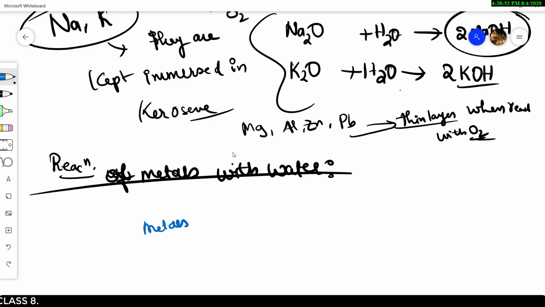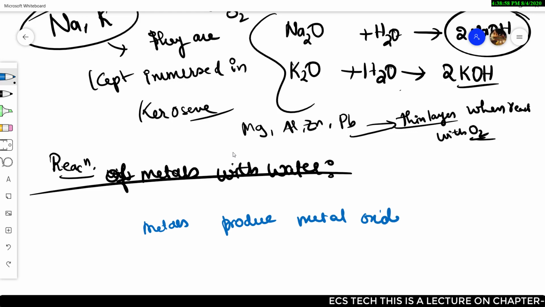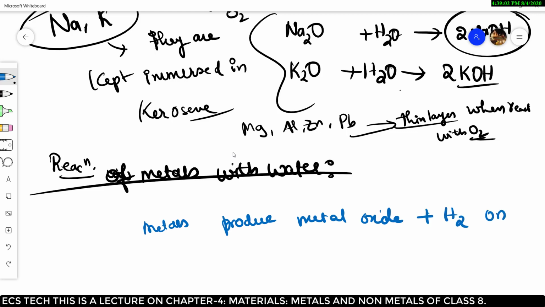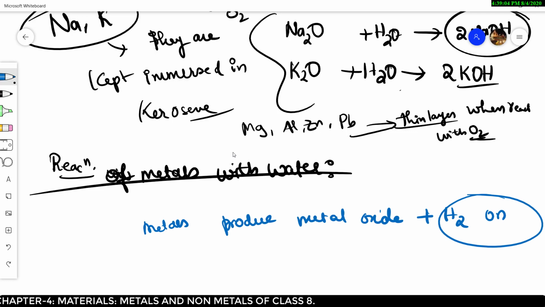So metals produce metal oxide plus hydrogen on reaction with water. When they are reacted, it produces hydrogen. Clear?